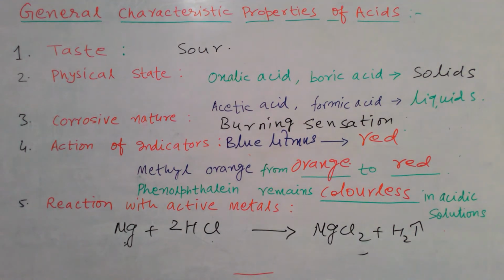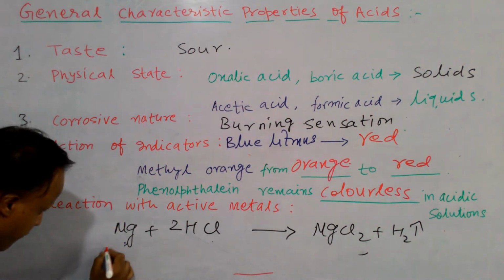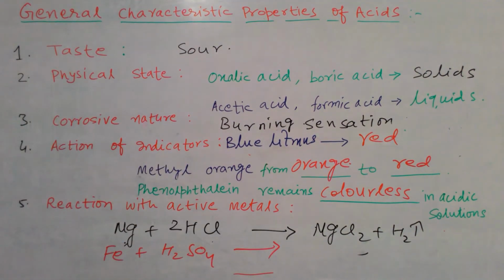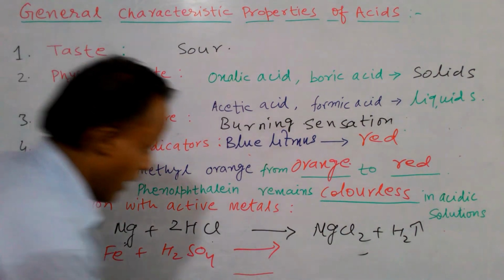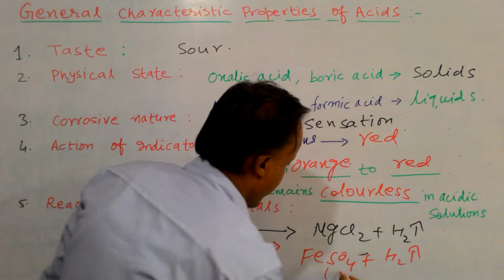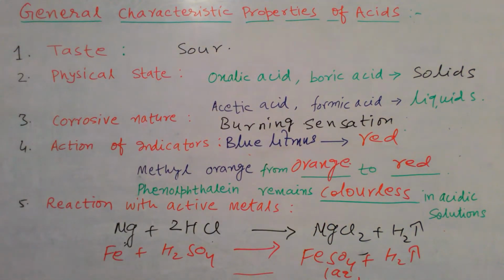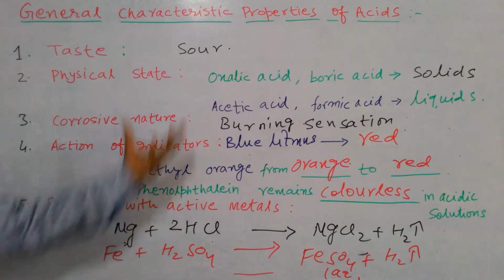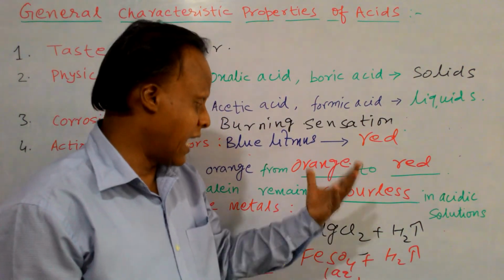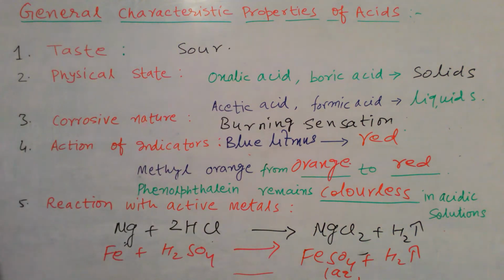Now similarly, sulfuric acid reacts with iron. Another example: Fe plus H2SO4. Tell me what result will come. FeSO4 plus hydrogen. This is an aqueous solution; remember this. So when some active metal reacts with the acids, it forms its sulfate or chloride, and evolves hydrogen gas.